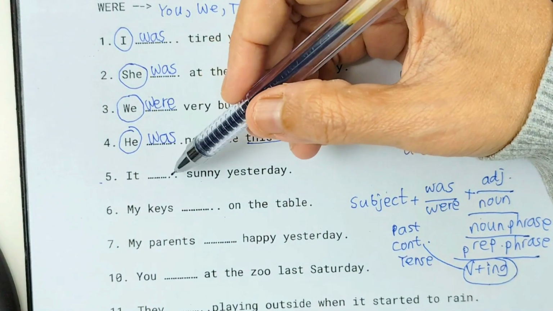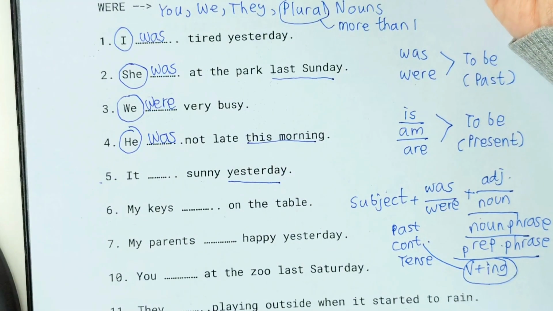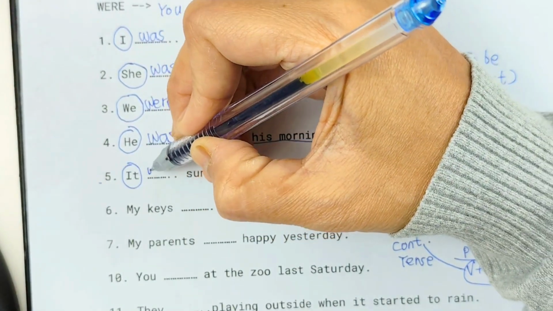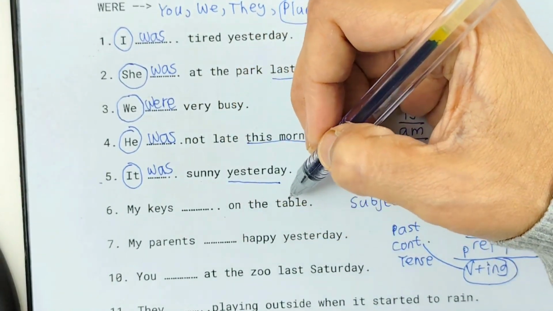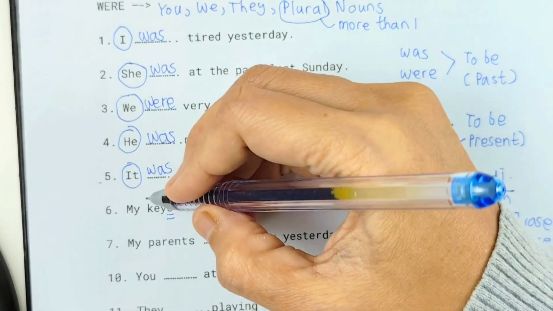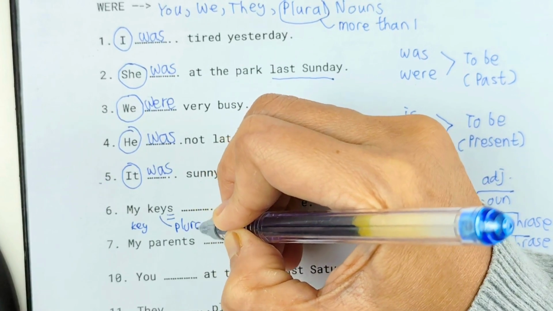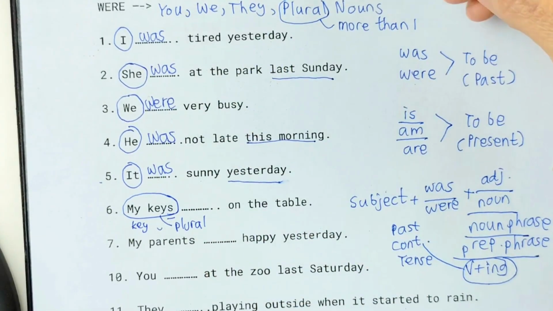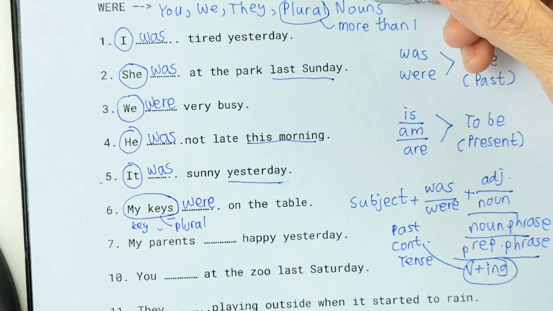Number 5. It blank sunny yesterday. Yesterday signifies that this sentence is in the past. So what is the subject? It. It was sunny yesterday. Number 6. My keys blank on the table. Keys. So singular, it's key, but with keys, so it's plural. The subject, my keys. Since this is plural, so we have to use were. My keys were on the table.